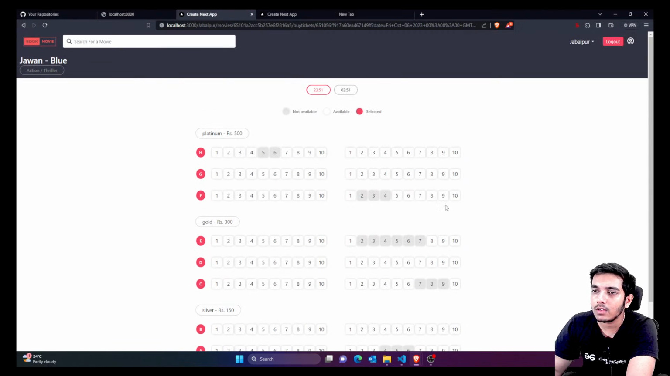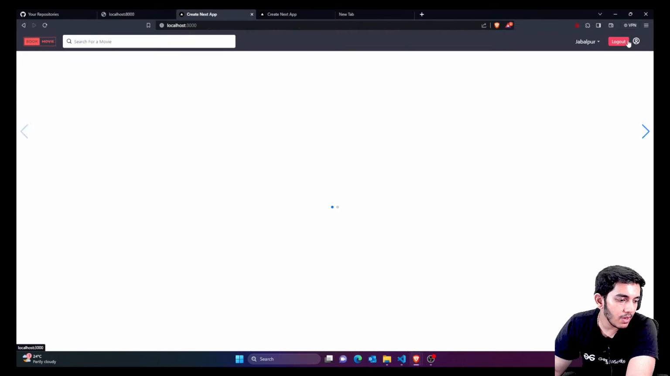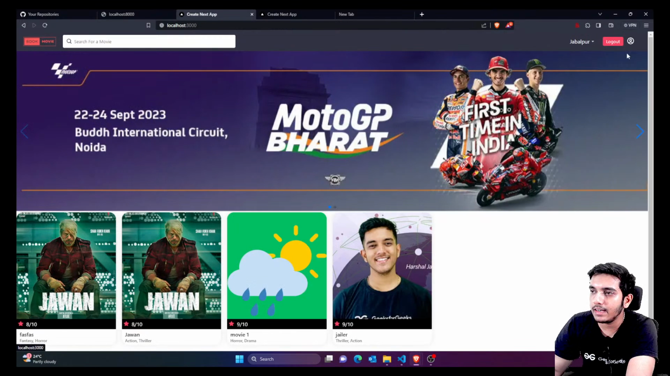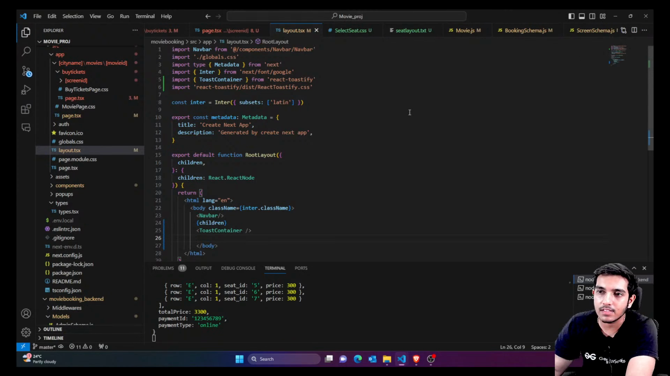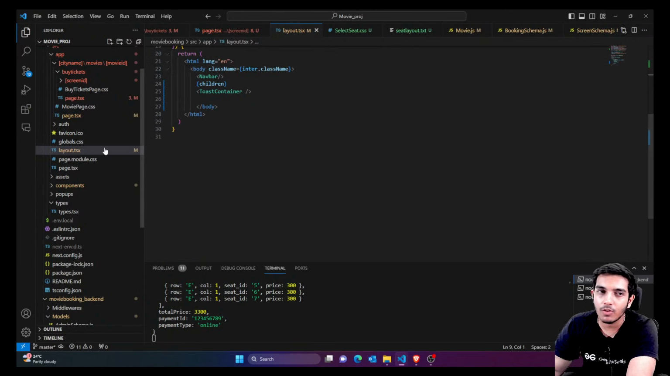After this I would take the user to the payment page, and on that page I've assumed that the payment is successful, that's why I made the booking. So if payment is successful, I made the booking. My booking is available in my user profile also. So let's create the user profile part also. This is the last part which we need, and then the video would end.